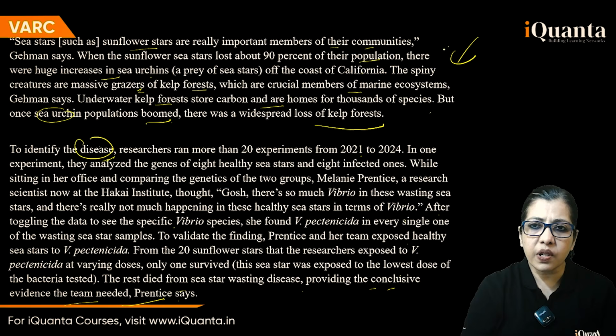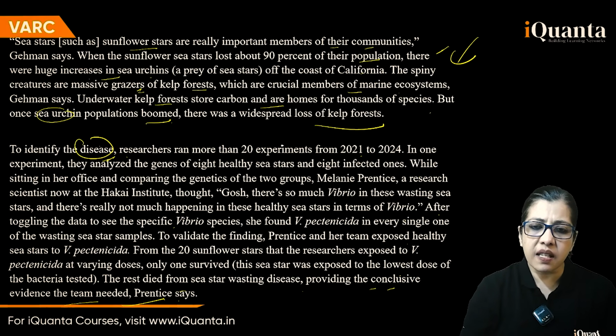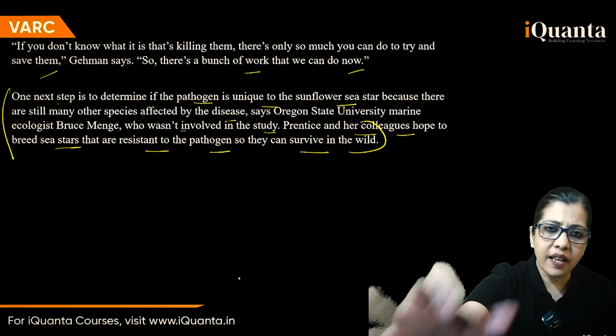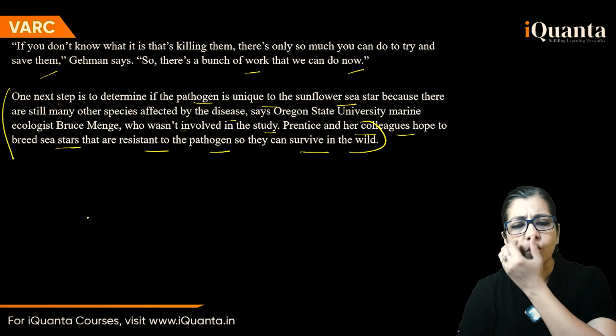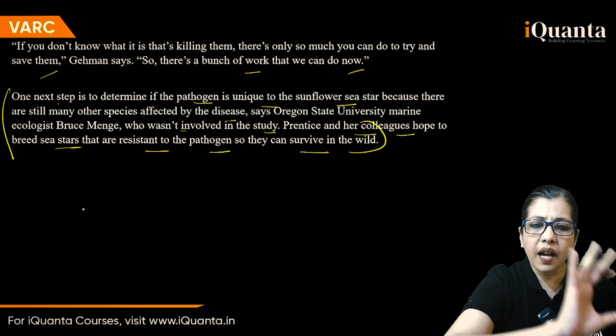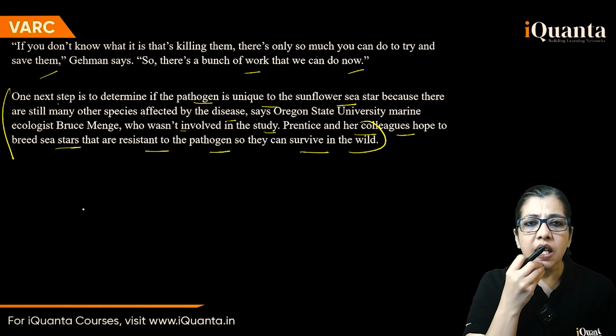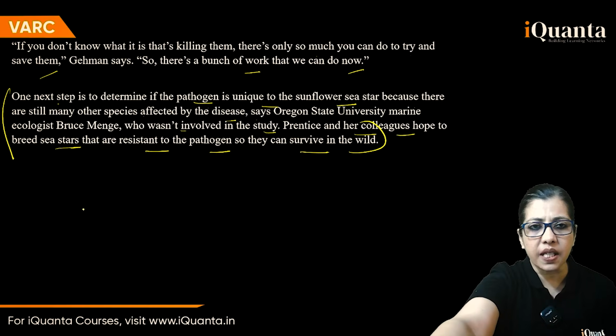And then he comes down to the sea grazers, sea urchins point, the kelp forest point. There can be a question there. The disease is related to the experiment, and in the last they are saying what you can try to do to save them. We need to find out if they are unique. That's all. Let's go over to the questions and see if we can handle them. What is where? We know this. So 90 seconds or so, that is all that is needed for reading this passage.